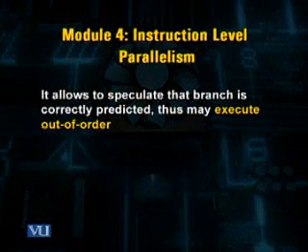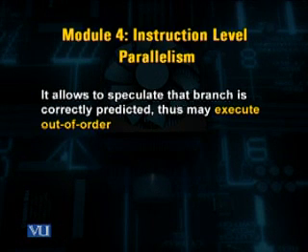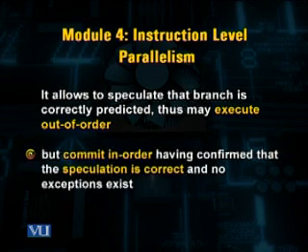Now, this modification, in fact, allows us to speculate whether the branch is correctly predicted or not. Therefore, if it finds that the branch is correctly predicted, then it executes the instructions out of order, but it commits them in order, having confirmed that the speculation is correct and no exception exists.